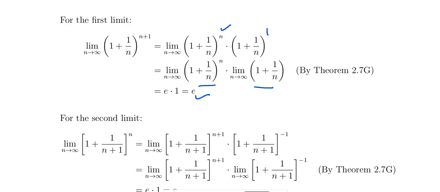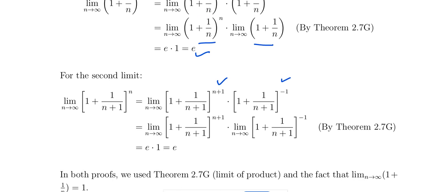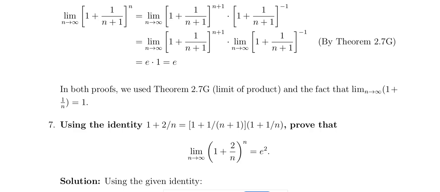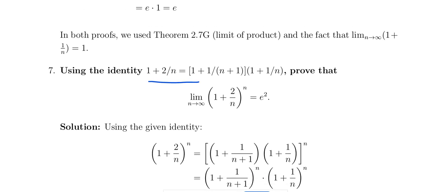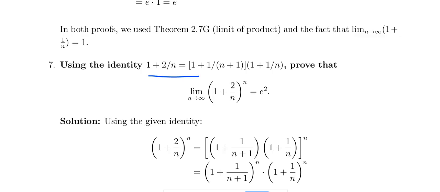What we need is this: 1 plus 1 by n plus 1 whole power n, that is whole power n plus 1, into minus 1, we can split. The value of this one is e and the value of this one is 1, so e into 1 is equal to e. And another, 1 plus 2 by n is equal to 1 plus 1 by n plus 1 into 1 plus 1 by n. So then limit n tends to infinity of 1 plus 2 by n whole power n is equal to e square.